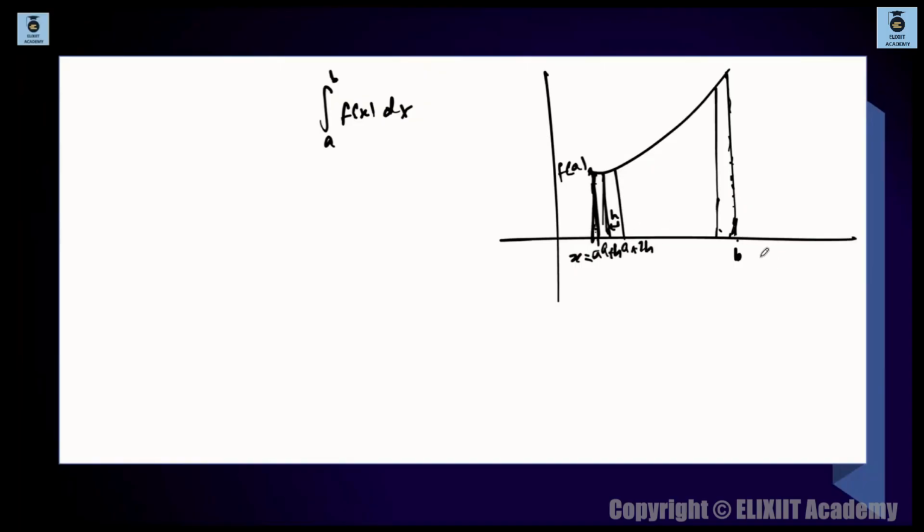Where will it go up to? The last strip will be a plus nh. It starts from a, so the last strip will be a plus nh. And this one will be a plus n minus 1 h. So these are all the strips which I've taken over here.